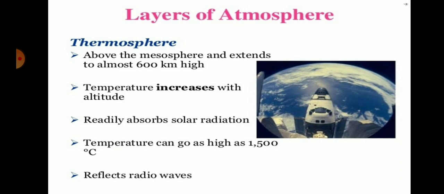Then the thermosphere. The thermosphere is above the mesosphere and extends to almost 600 km high. The temperature increases with altitude; as we go up, the temperature also increases. It readily absorbs solar radiation, and the temperature can go as high as 1500 degrees Celsius. It reflects radio waves, and in the thermosphere satellite orbiters revolve around the earth.